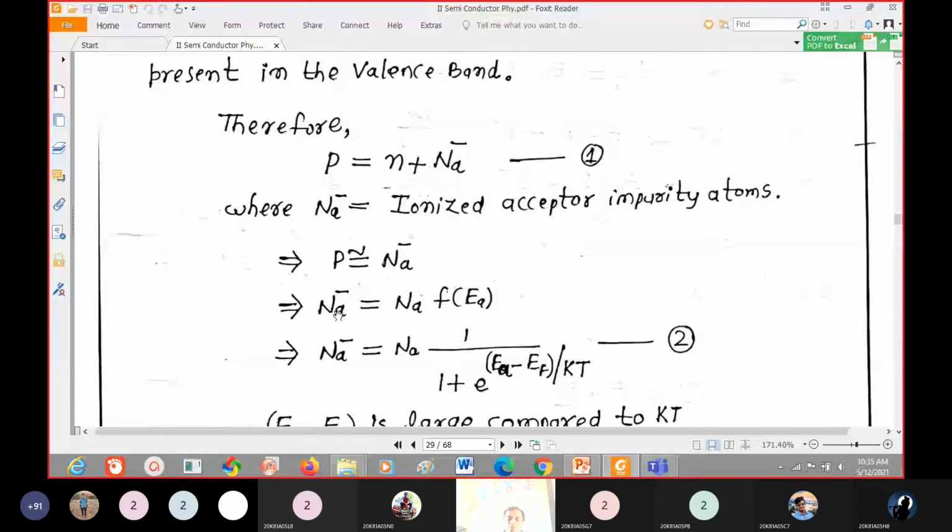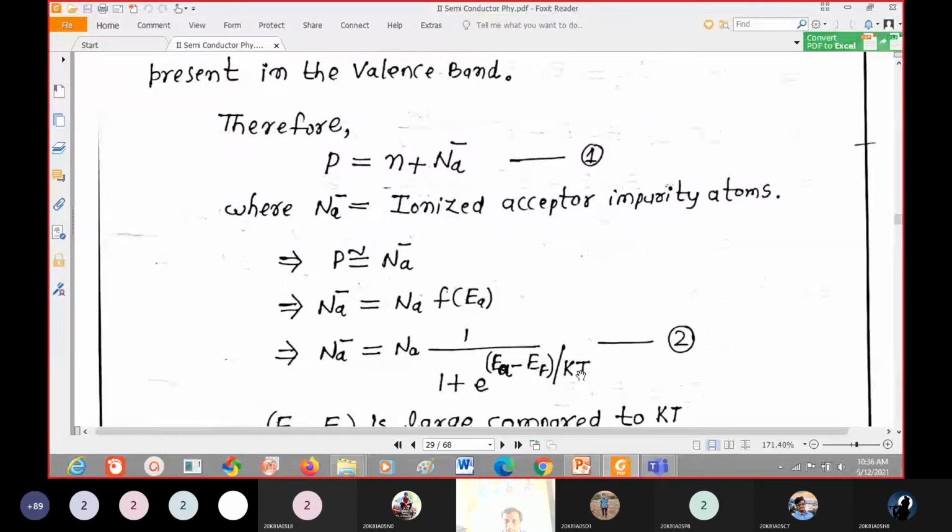F of A value is equal to 1 by 1 plus e power Ea minus Ef by Kt. Here Ea minus Ef means the energy gap between the acceptor level and the Fermi level. This value is very small. Sorry, here the energy gap between the acceptor and Fermi level is high compared to the KT, so this value is very high, which means the exponential value is also very high.